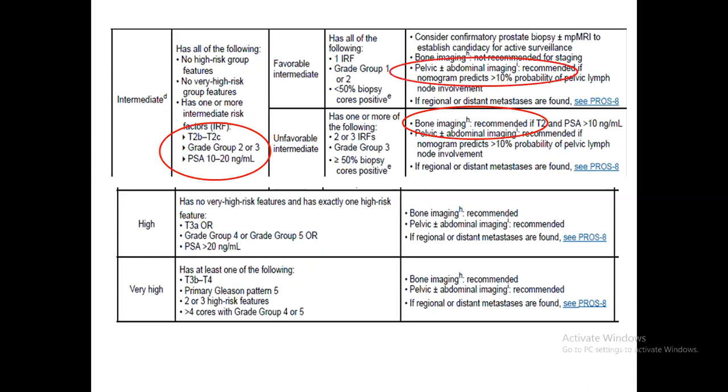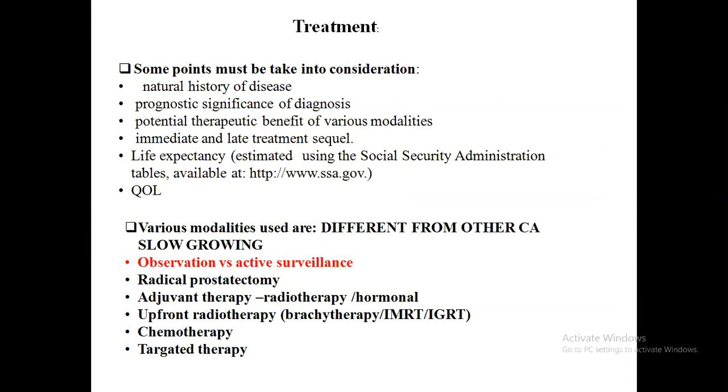You must know that in unfavorable intermediate, you have to go for pelvic along with abdominal imaging. Bone imaging is plus minus, you might go for it or might not. But from the unfavorable intermediate, you must go for bone imaging. In the high risk group, you have to go for bone imaging, pelvic and abdominal imaging, along with the multiparametric MRI and the biopsy.